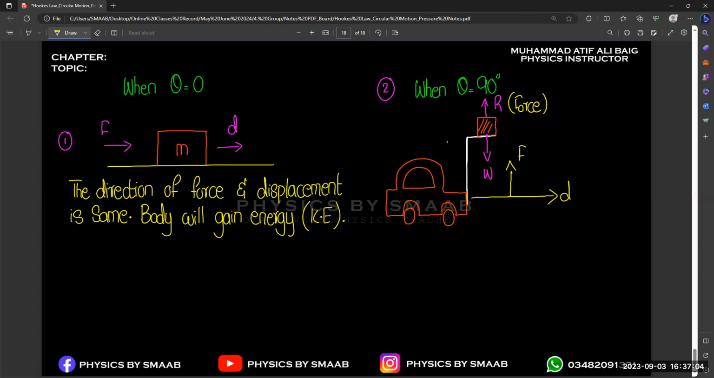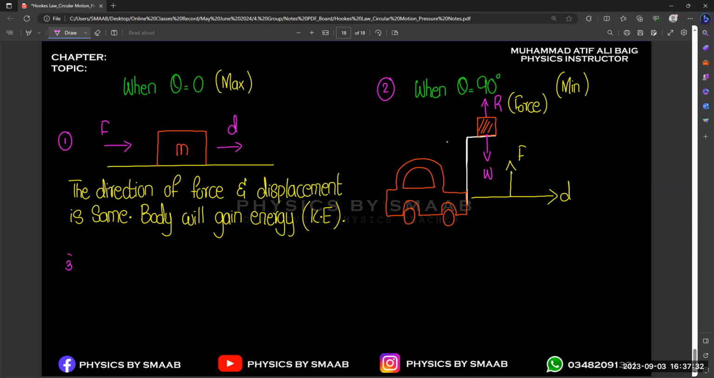So basically, these are some categories of work done. We will get a maximum work done over here because both are in the same direction, and we are having zero or minimum work done over here when both things are perpendicular to each other. And the final thing is, let's suppose both are in opposite direction, like 180 degrees.